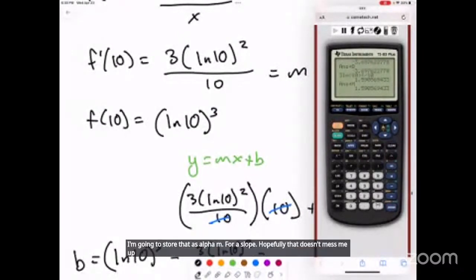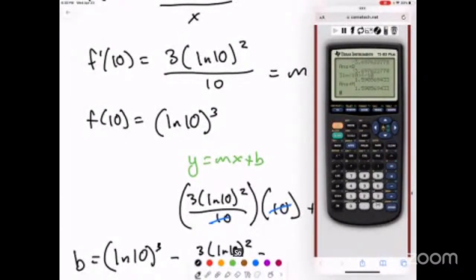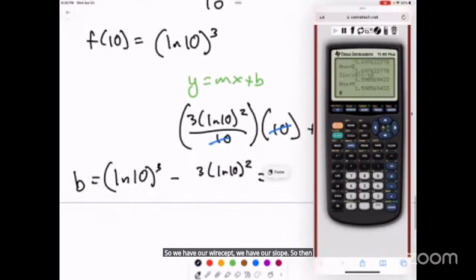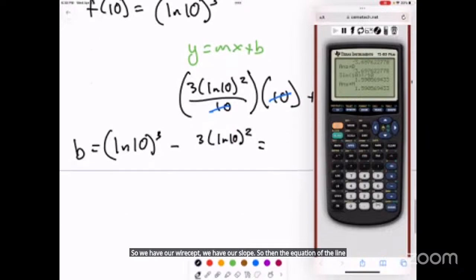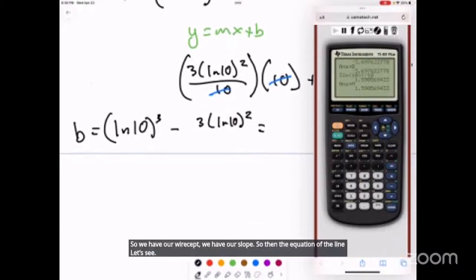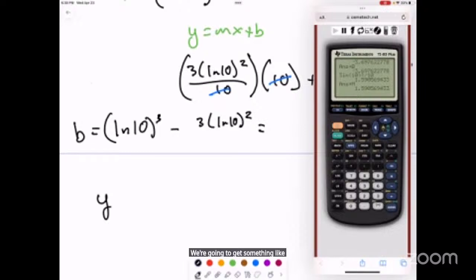Okay. So we have our y-intercept. We have our slope. So then the equation of the line, we're going to get something like y is approximately 1.59x minus 3.7. Again, it's an approximation. So that should be the equation of the tangent line at that point.